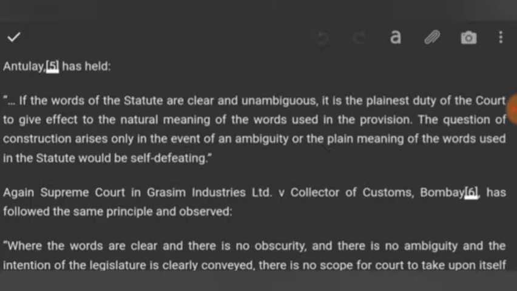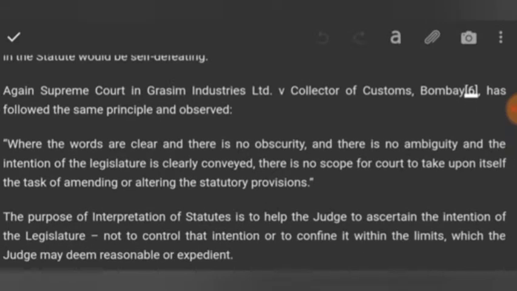Natural meaning means the literal construction of the words used in the provisions. The question of construction arises only in the event of ambiguity, or where the plain meaning of the words used in the statute will be self-defeating. Again, the Supreme Court in Gramophone Industries Ltd versus Collector of Customs, Bombay, has followed the same principles and observed: where the words are clear and there is no obscurity, and there is no ambiguity, and the intention of the legislator is clearly conveyed. Words are clear, number 1. Number 2, there is no obscurity. Number 3, there is no ambiguity. And number 4, the intention of the legislator is clearly conveyed.